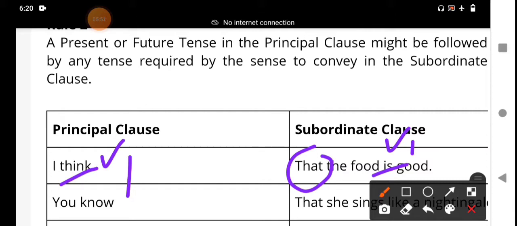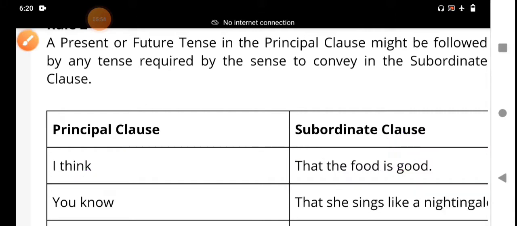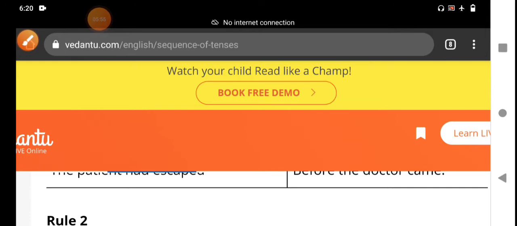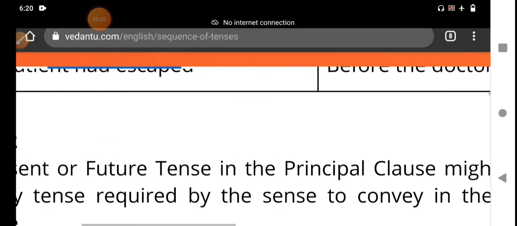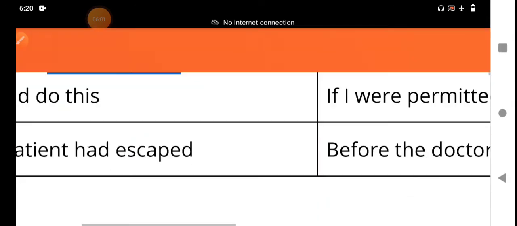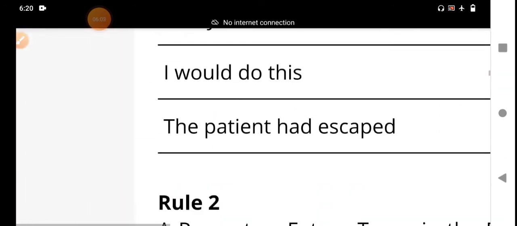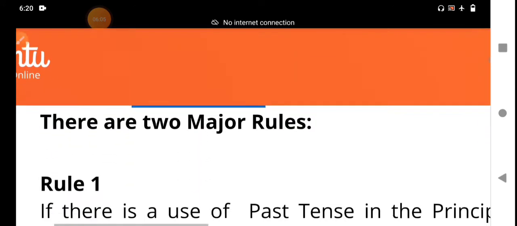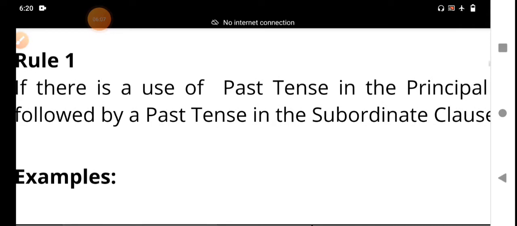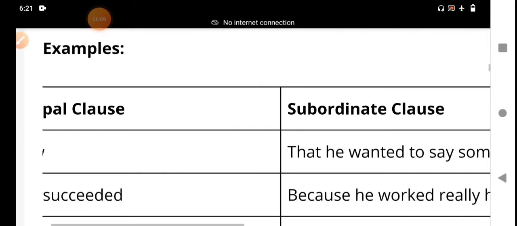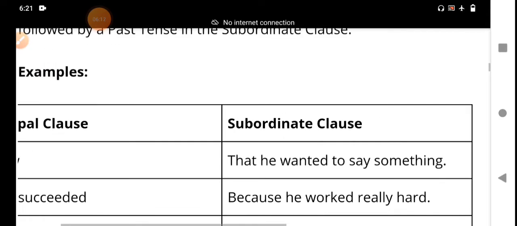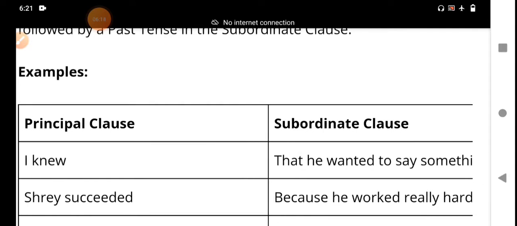Before the second rule, we have to observe this. My dear students, please listen carefully. Sorry for the interruption.